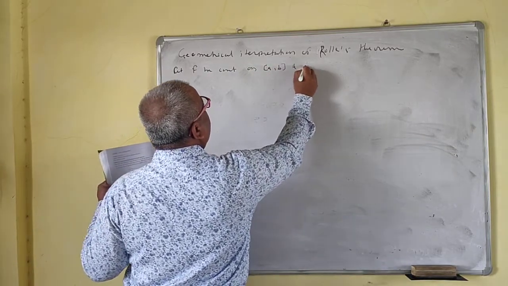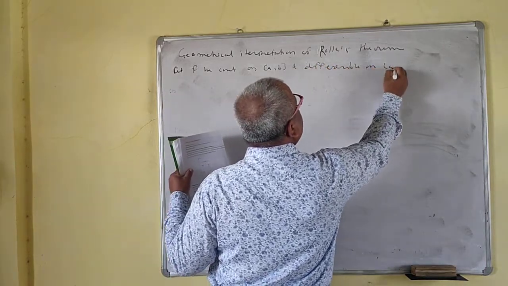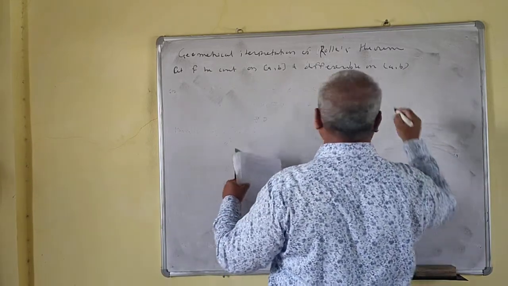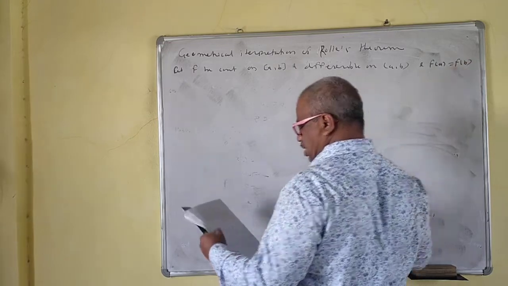and differentiable on the open interval (a, b), and f of a is equal to f of b.